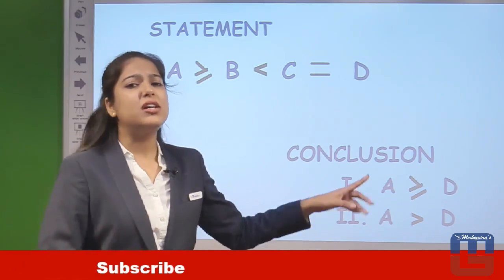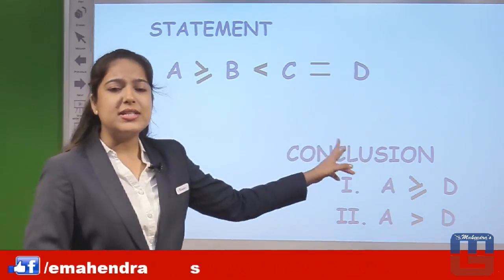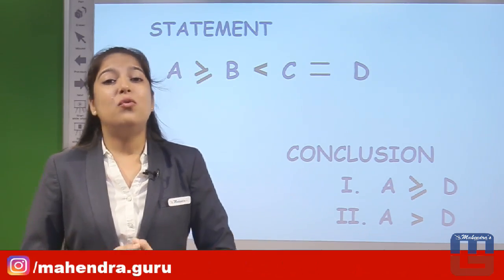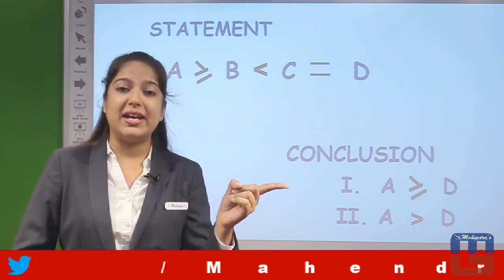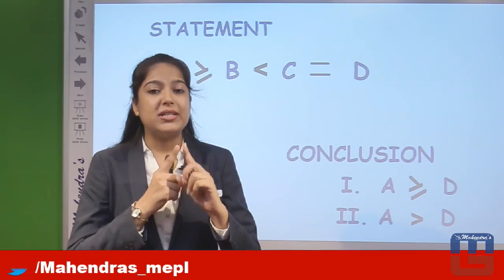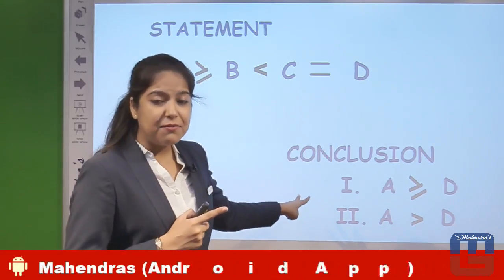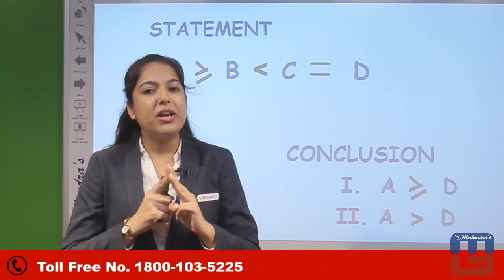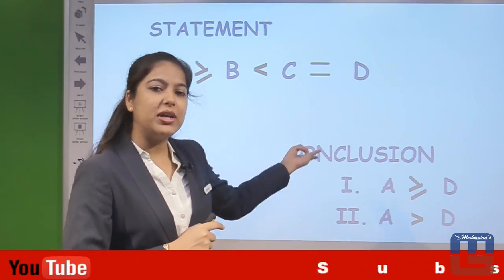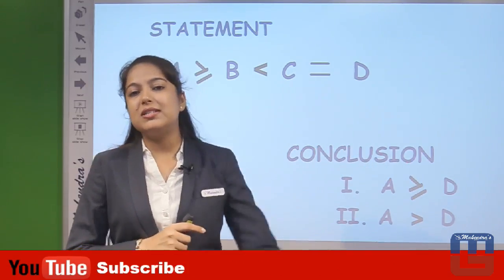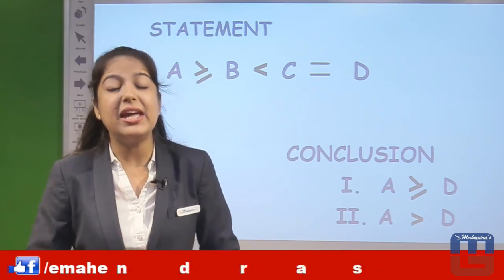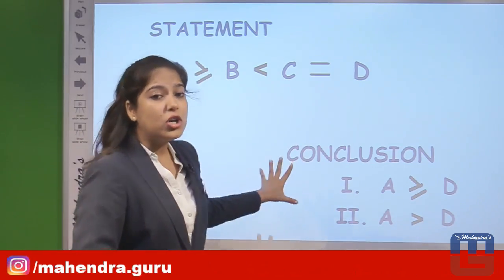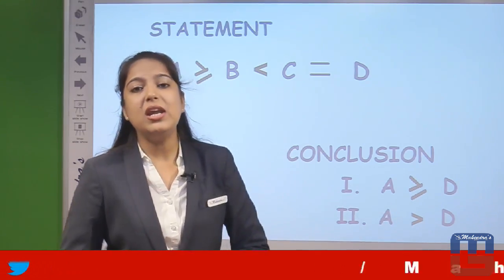But if we get a conclusion something like this, A greater equal D, A greater D. Now see, three signs are present here also, but these three signs would not be counted for either-or, because we needed greater, lesser, equal, and here we are getting greater, greater, equal. So we needed greater, lesser, equal, and here it shows greater, greater, equal. So we will not consider this under the three sign availability, and our answer will not be converted to either-or. That means here the conclusion would be declared as neither 1 nor 2.